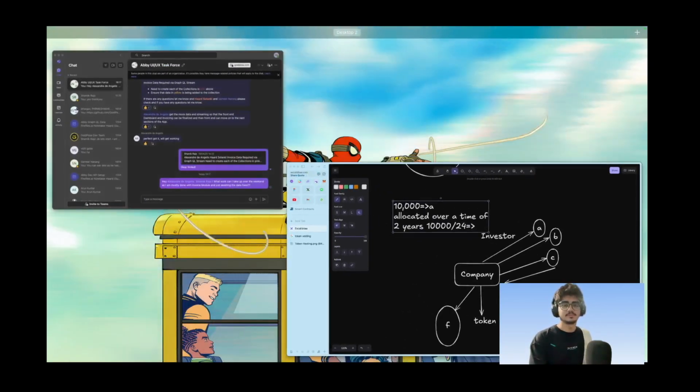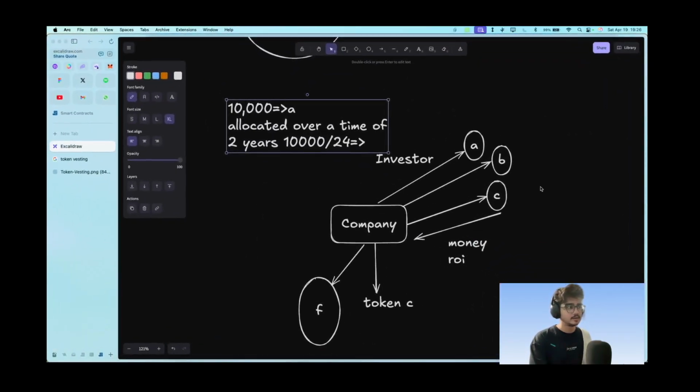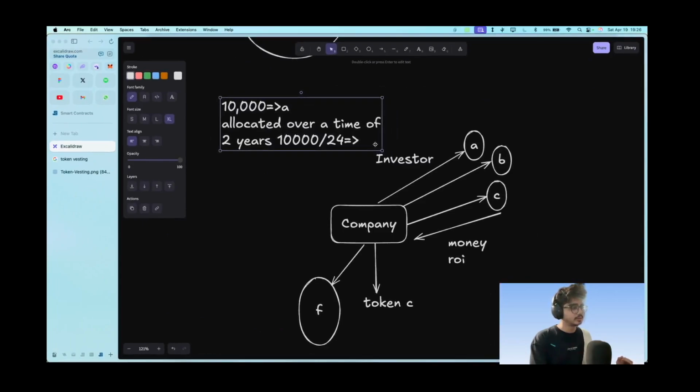So let me spin up the project today. I will use an ERC20 token, so I'll deploy a token very quickly, and I'll do that on Anvil today. We'll run test scripts to actually find out how the whole vesting period goes. I'll be back after writing a simple contract for the token and deploying it over Anvil.